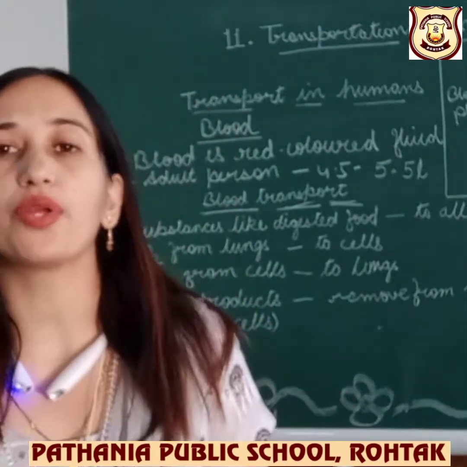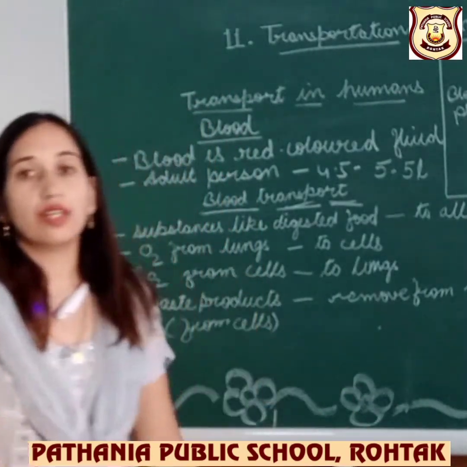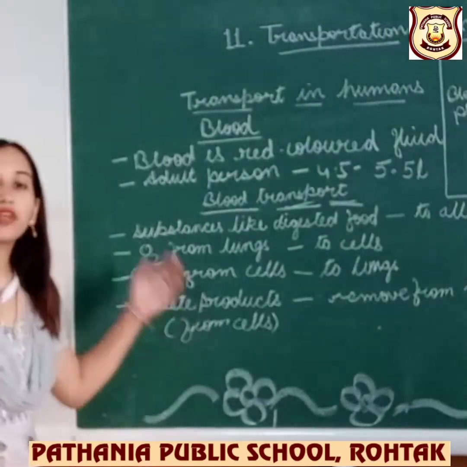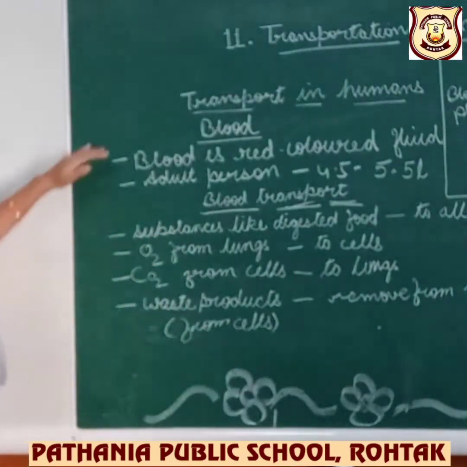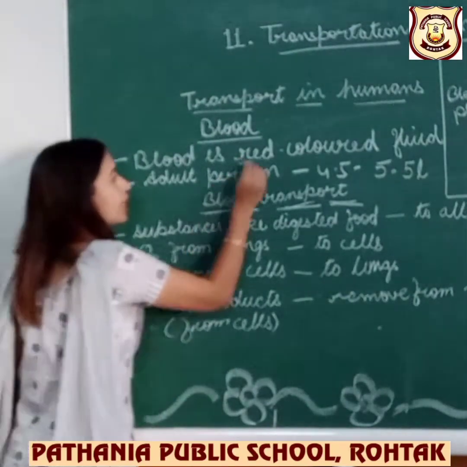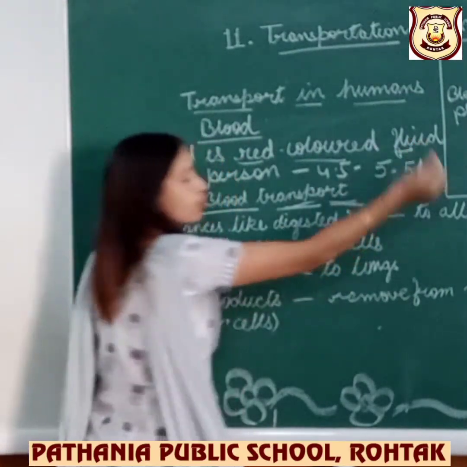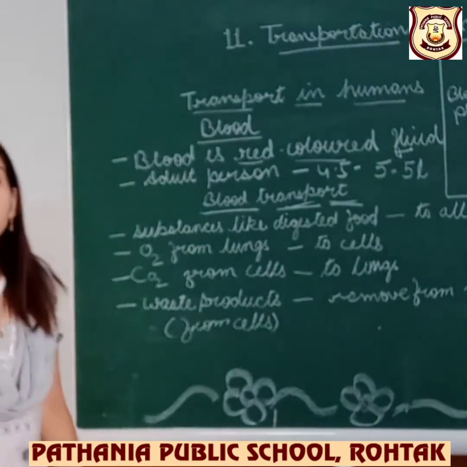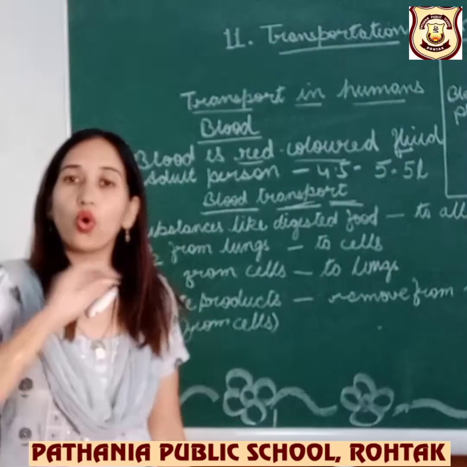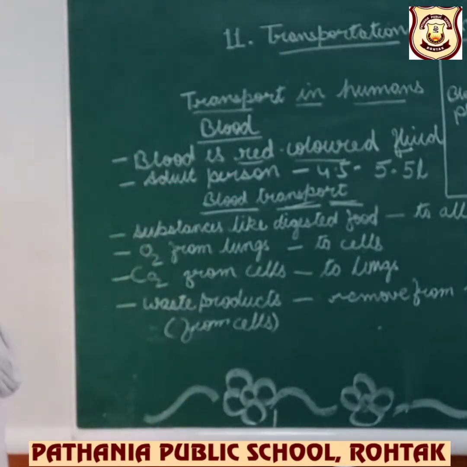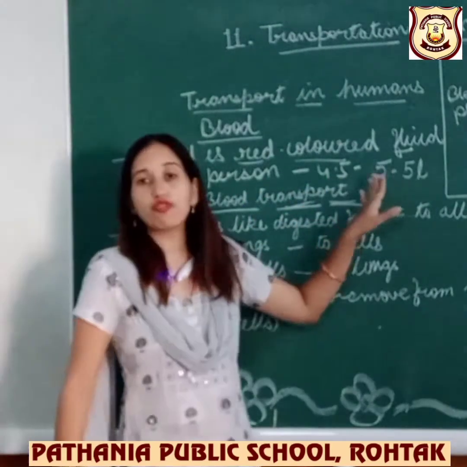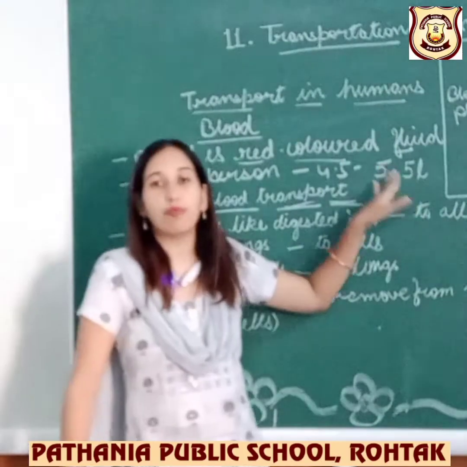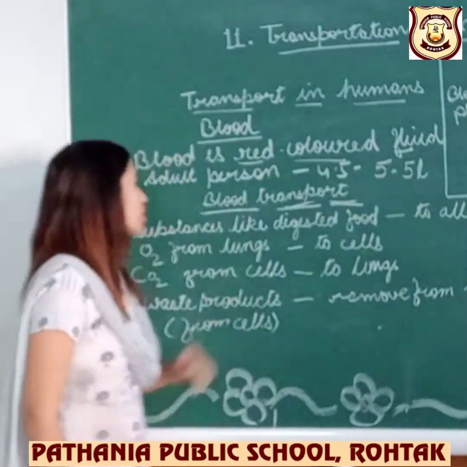Let's continue. After the circulatory system, we are continuing with the blood. What does it contain? Blood is a red colored fluid which is traveling throughout our body. An adult person has 4.5 to 5.5 liters of blood.